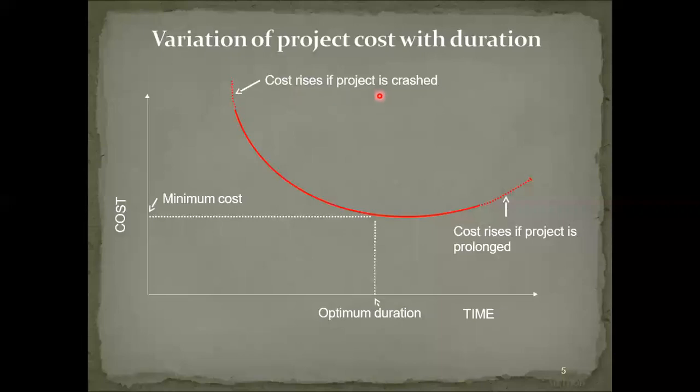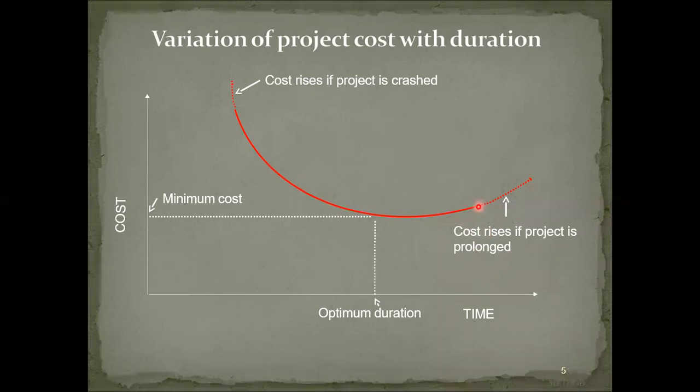That is the increased cost of the project because of less time. And on this side, these dotted lines increase the cost, or cost raise, if the project is prolonged. That is the situation.